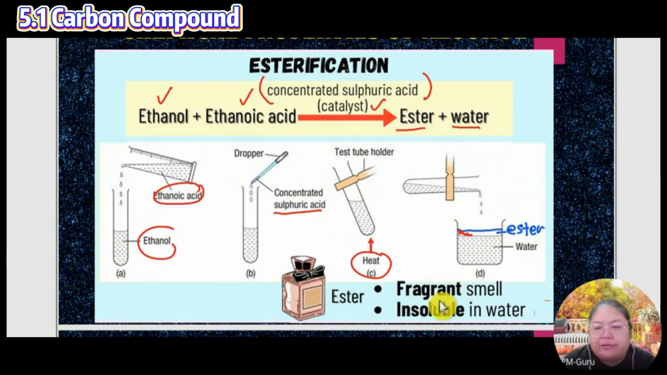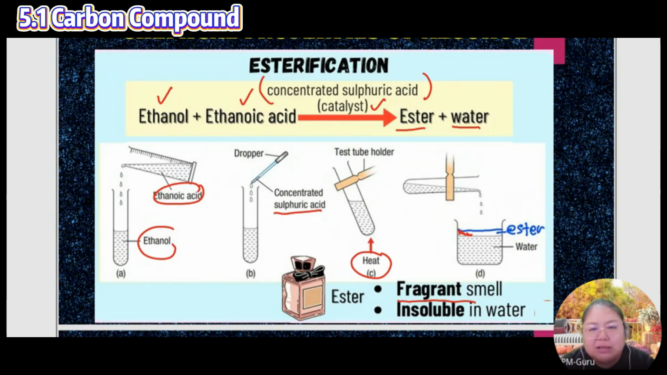Okay, there's a fragrant smell, insoluble in water, never joins with the water. It's only floating on the surface. So that one is an ester. This one is the general, normal ester. After that, if you want to make it become higher level, that depends on the process. Actually, this is just one of the simple processes to produce the ester.